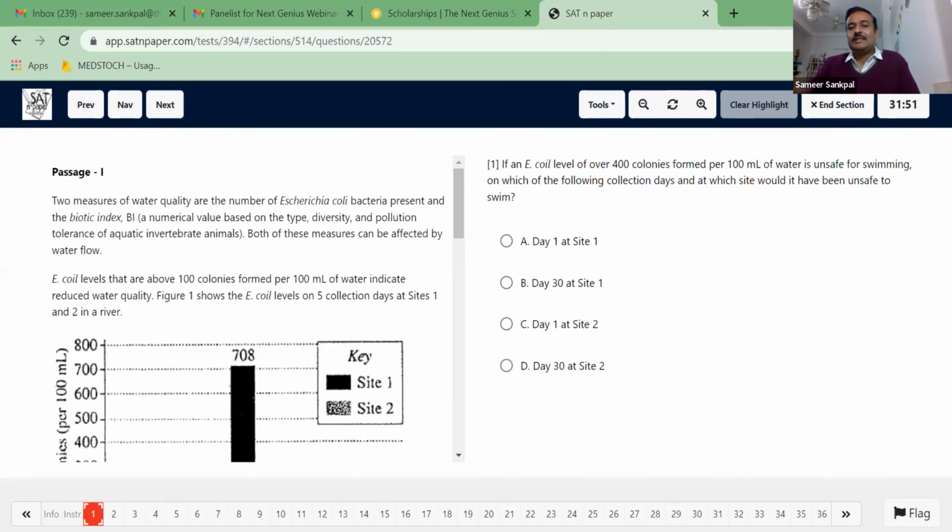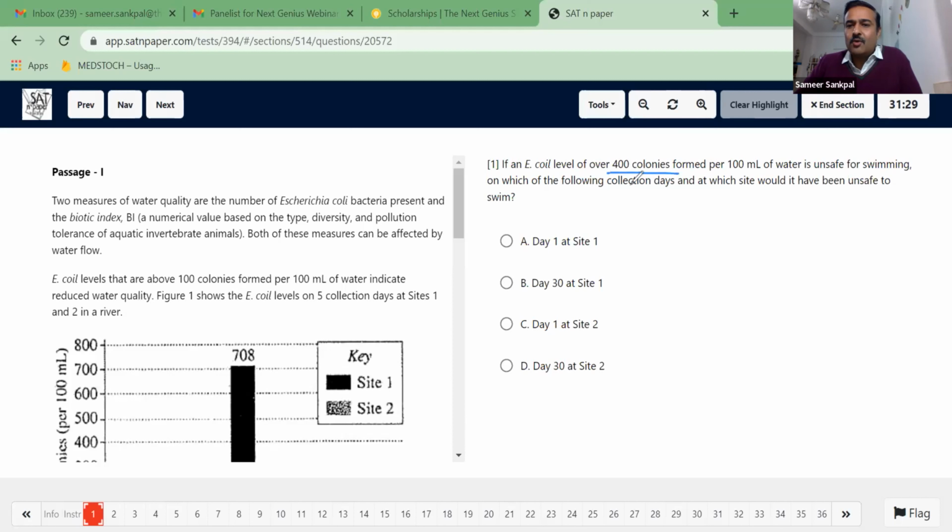Now, how to answer these types of questions? That is what we are looking at. As I said earlier, I'm not supposed to read the passage, so I'll directly start with the question. It says, if an E. coli level of over 400 colonies form per 100 milliliter of water is unsafe for swimming, on which of the following collection days?